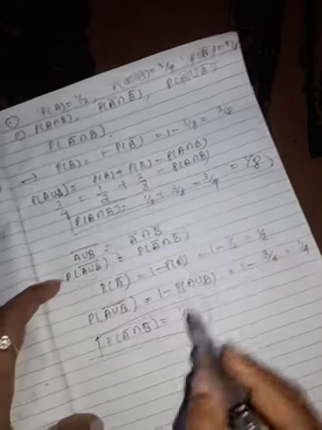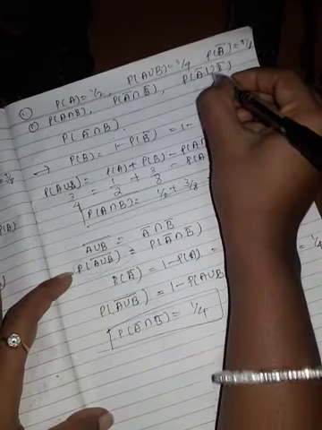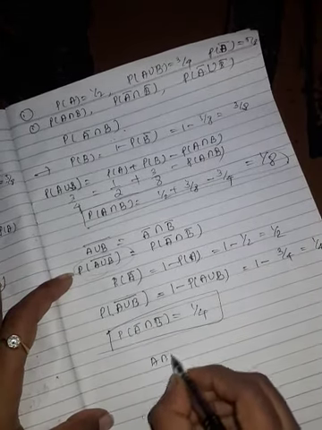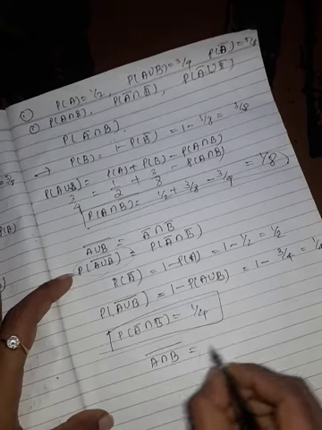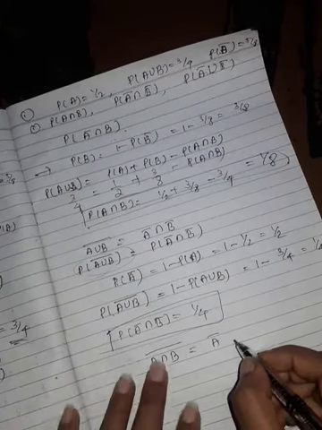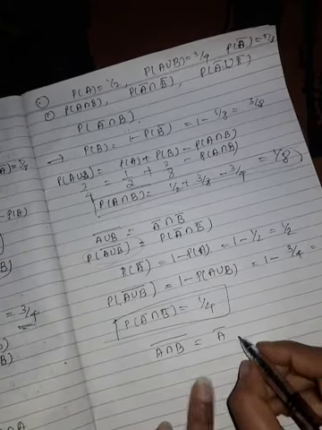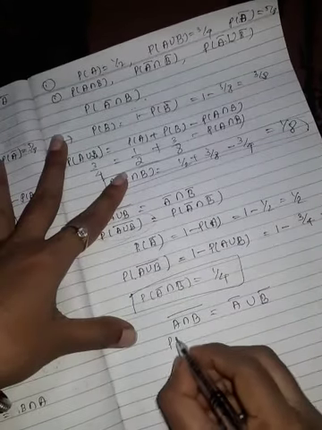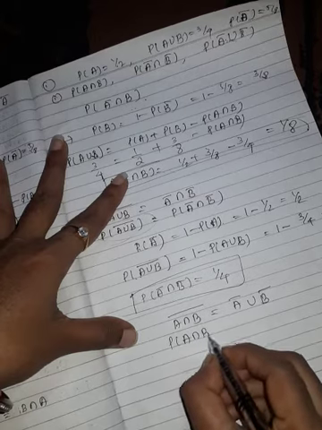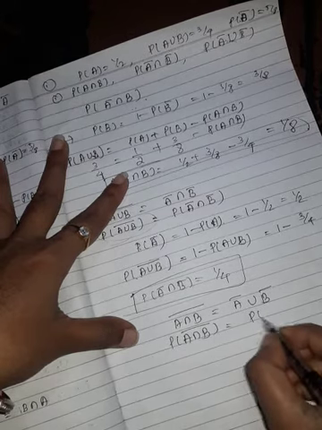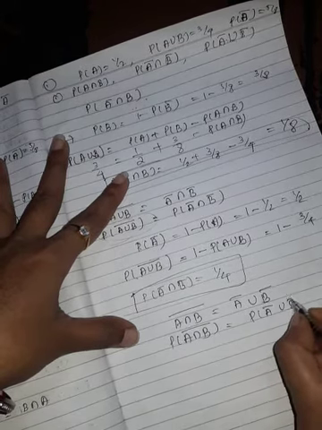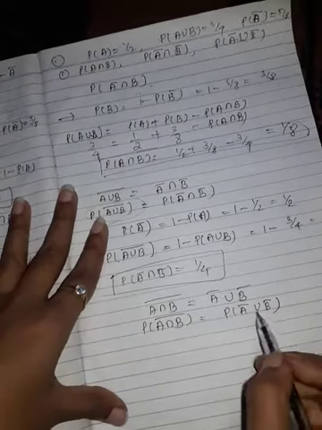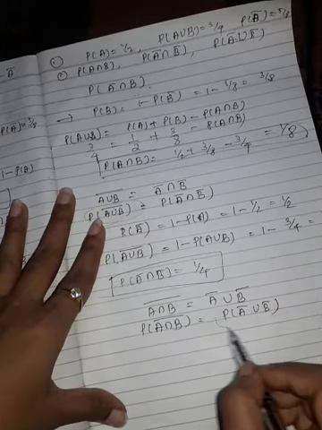This one. Similarly this one we have to find. Now A intersection B whole bar can be written as A bar union B bar. This is also De Morgan's law. The probability of A intersection B whole bar can be written as probability of A bar union B bar. Now we have to find value of this.